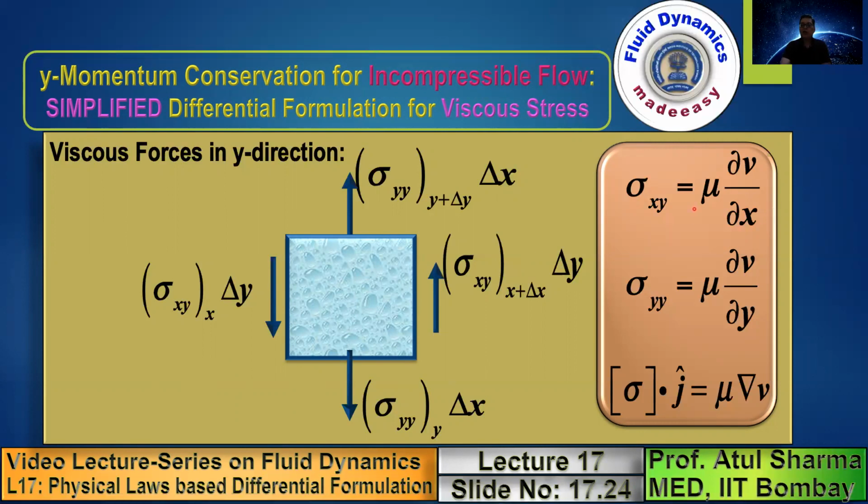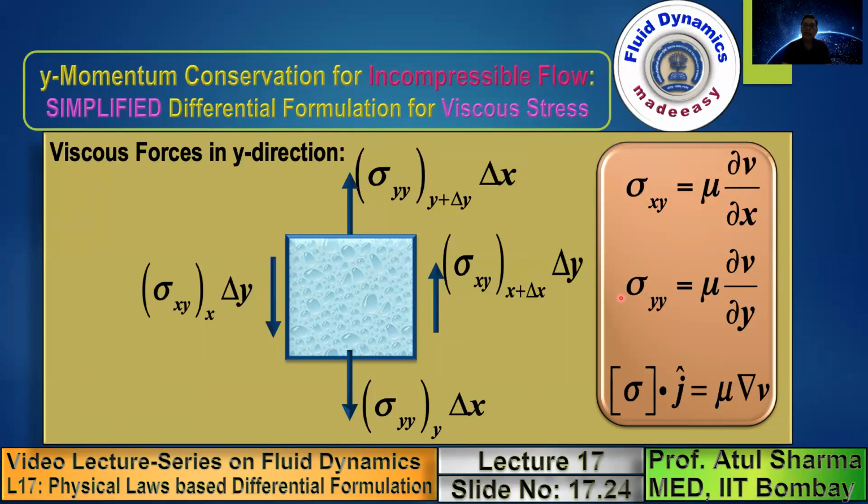Note that in the x direction, sigma xy is acting on the vertical surface. The x is normal to the surface. Here the gradient you are taking with respect to x. Sigma yy is acting on the horizontal surface, and y is the normal direction. So these are normal gradients of v velocity. So the viscous stresses in the y direction are expressed in terms of normal gradient of v velocities.